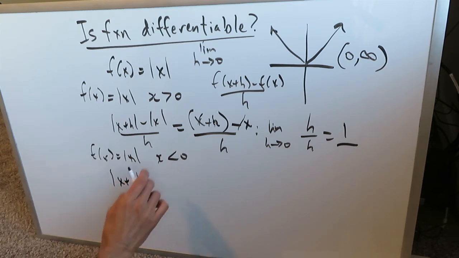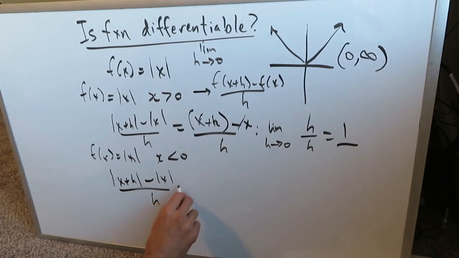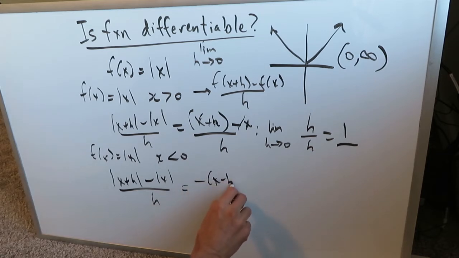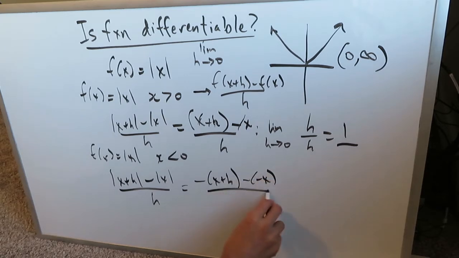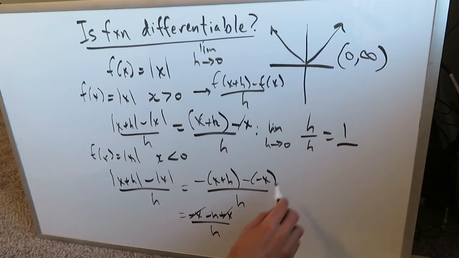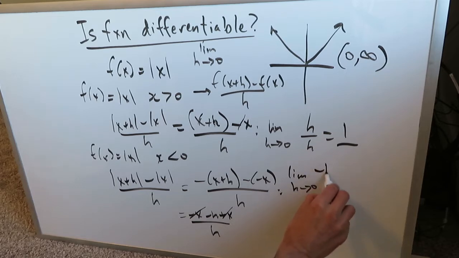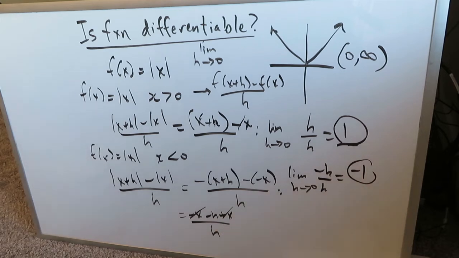The absolute value of x plus h using this scheme, minus the absolute value of x, over h. But when we incorporate the negativity of these values, we get something like this, because now we're looking at the negative values. You have minus, and then minus x over h. When you open all of this up, you'll get minus x minus h plus x over h. Now look, the x's will cancel out, but you get limit as h approaches 0, minus h over h, and our limit becomes minus 1. Here the limit was a positive 1, here it becomes minus 1.